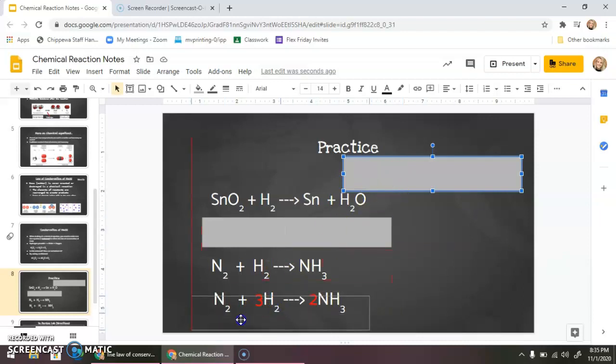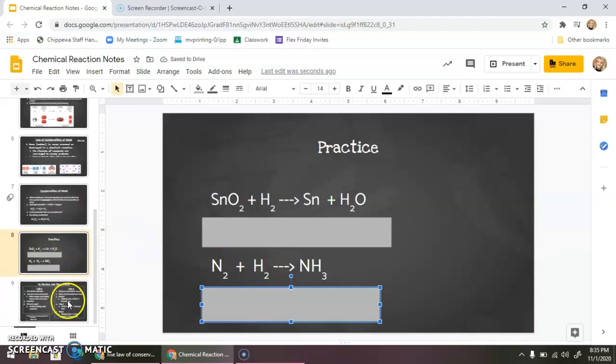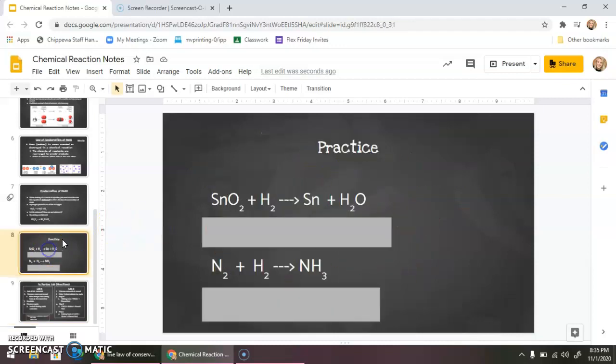Like I said, once you work with this, it'll become easier to understand. It's kind of a lot, but we'll get there. This is just for our in-person labs, so you do not have to worry about that.